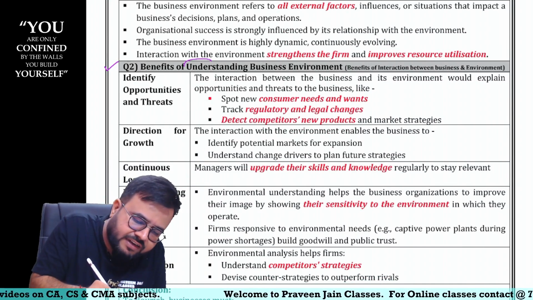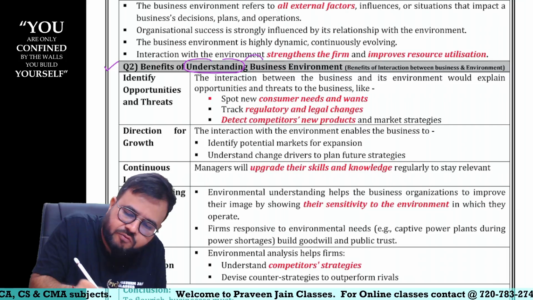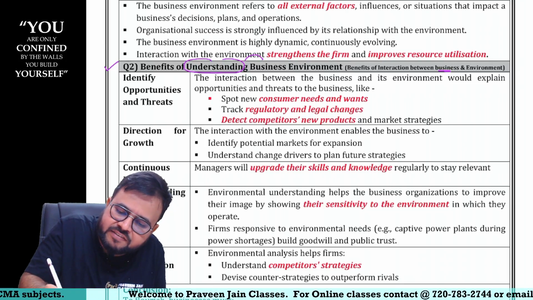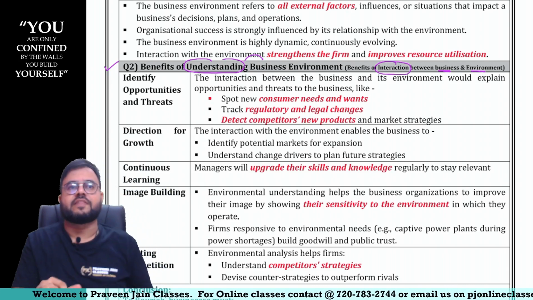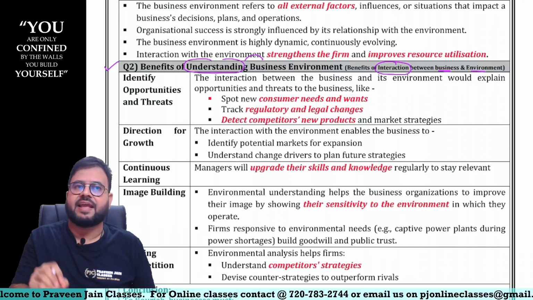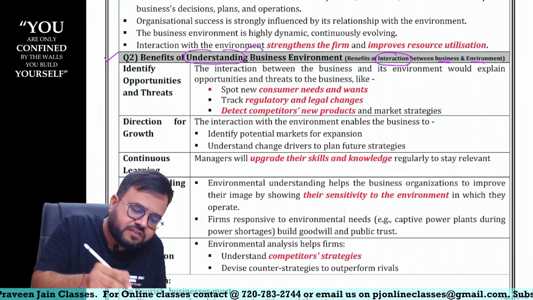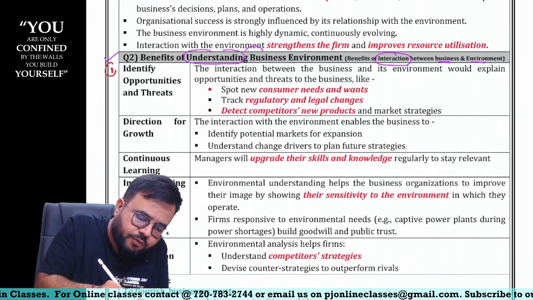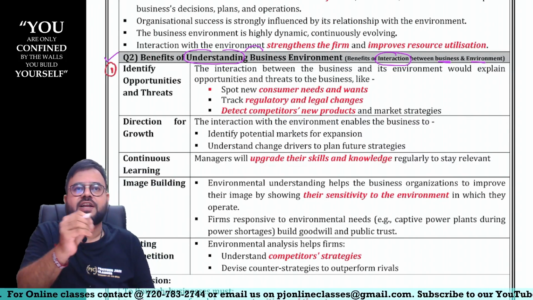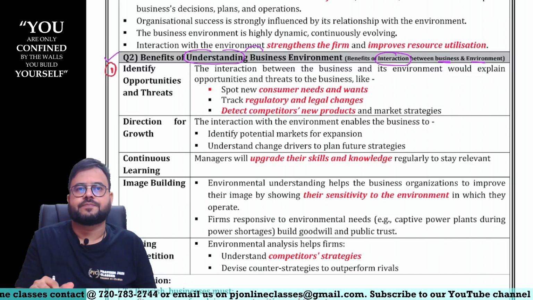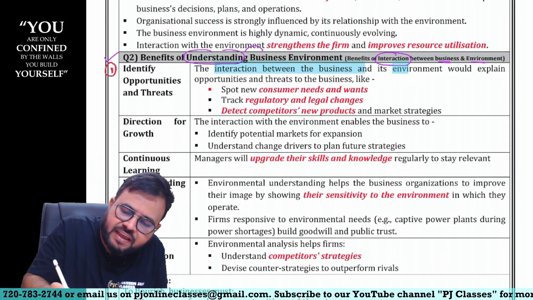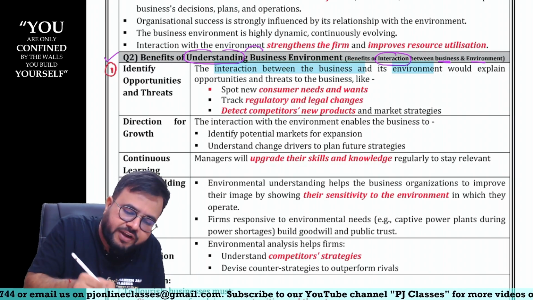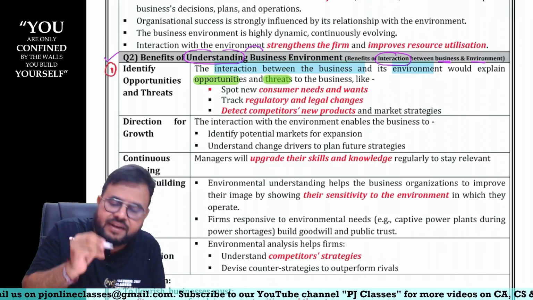When I say understanding business environment, that means what, sir? There should be an interaction between business and environment. So the first point I have explained to you: identifying opportunities and identifying threats. The interaction between business and its environment would explain the opportunities and threats.